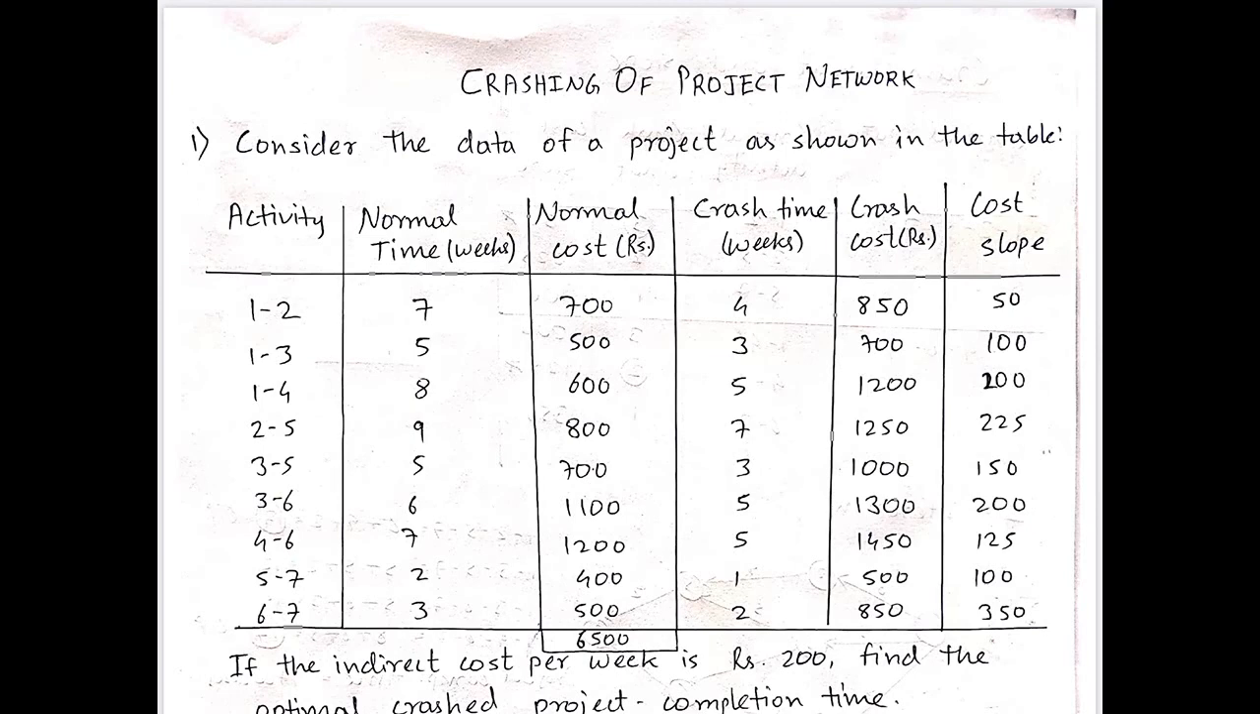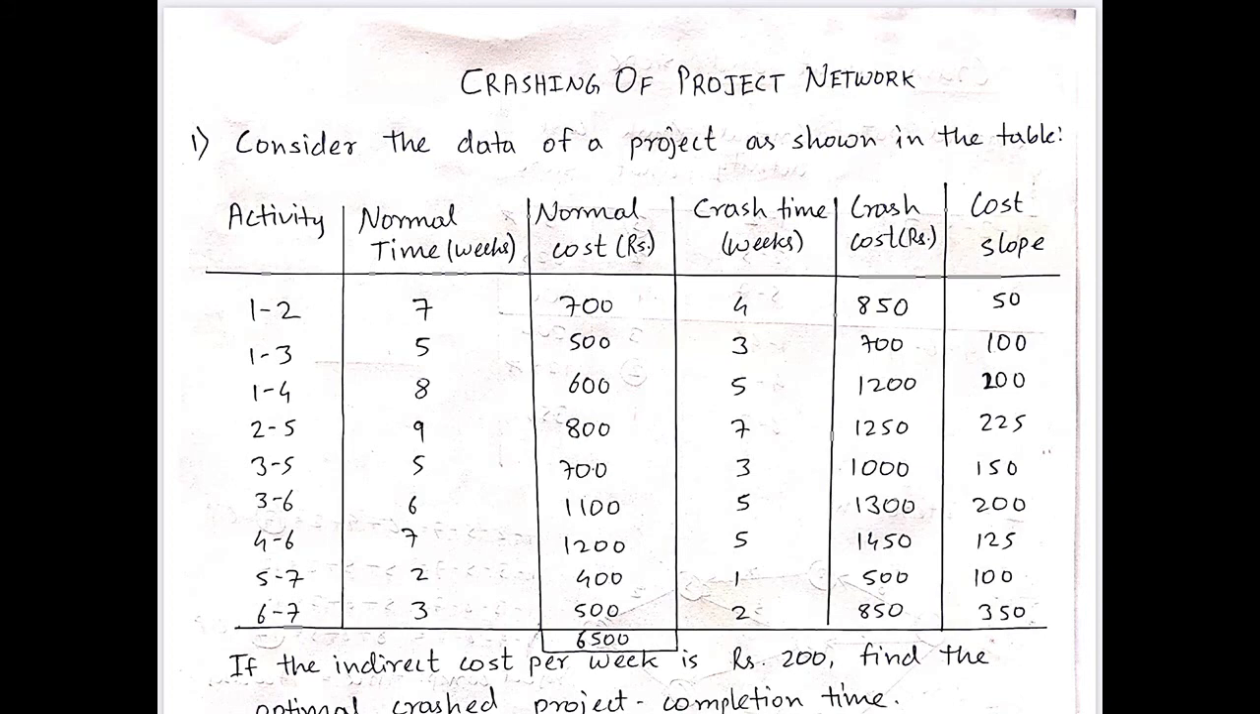Hello friends, in this video we'll be discussing crashing of project network, example number 1. As you can see in this example, we have to consider the project as given in the following table. So we are given the activities, normal time in weeks and normal cost according to the normal time.